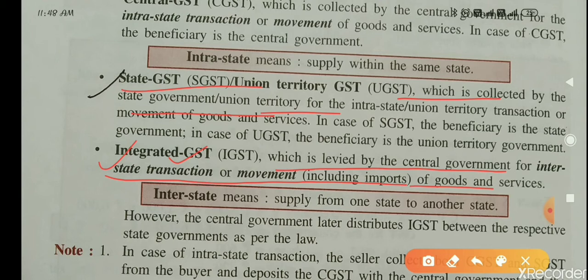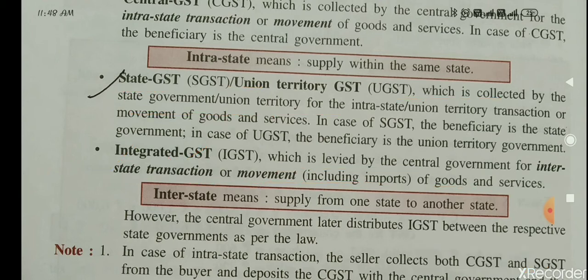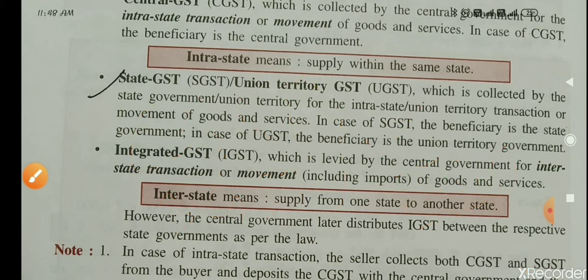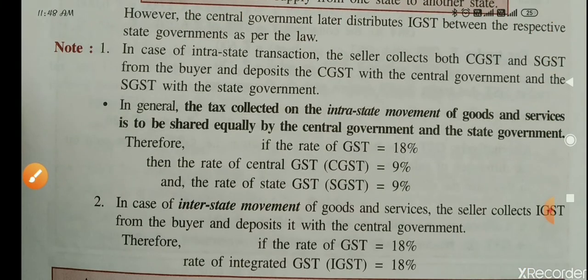So here you can see, I told you CGST and SGST. They both will be applied in case of intrastate transaction, and IGST will be applied in case of interstate transaction. Now I am going to take some questions. Here one note is there. You can see this note.